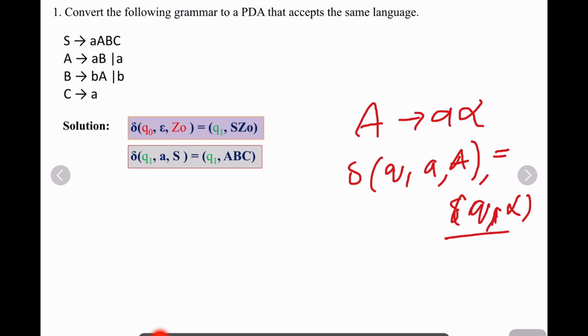Let us understand this. Which production is in this form? The first production, S gives aABC.